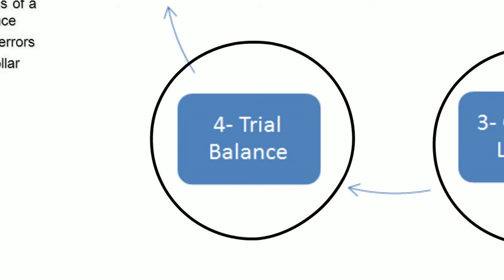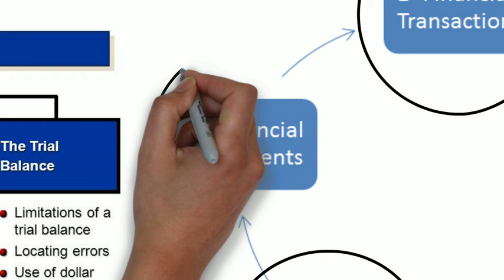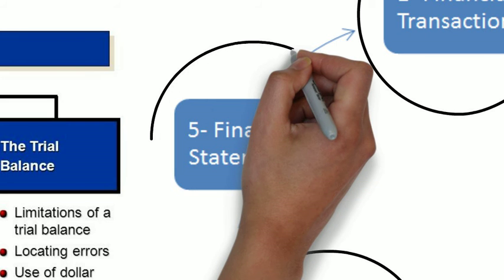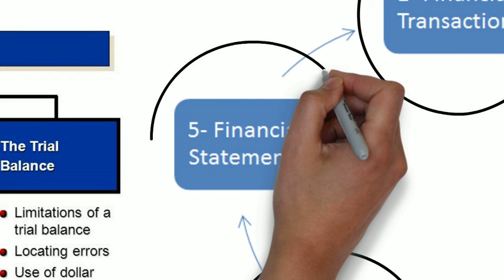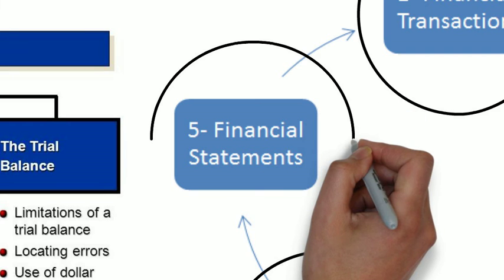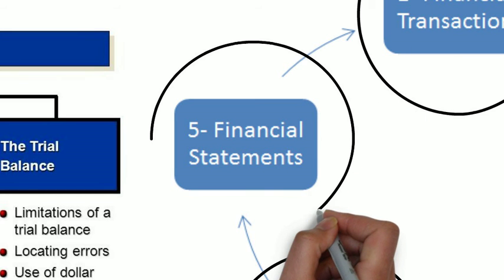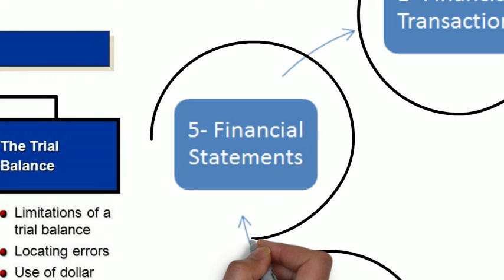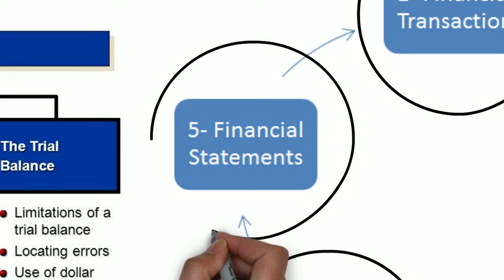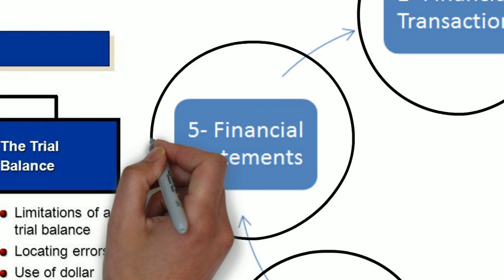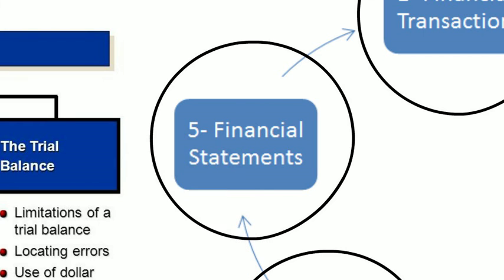Once the trial balance is prepared and it is tallying, it is posted properly, then the next stage will be preparing final accounts. Final accounts are also very important. Through the final accounts, we can see the company's financial position, and we'll come to know exactly how much profit or loss the company is earning. In final accounts we have three kinds of stages: one is the trading account, profit and loss account, and balance sheet.